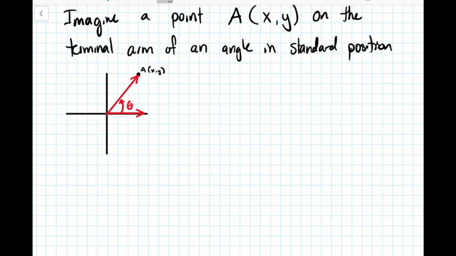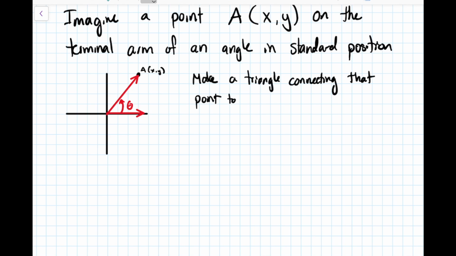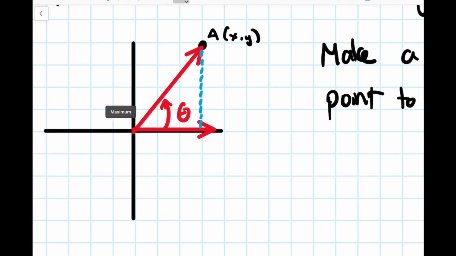So the main thought process underpinning that is what we're going to do is we're going to make a triangle that connects that point to the x-axis. So something like this. You see, so we've got this dotted line here.